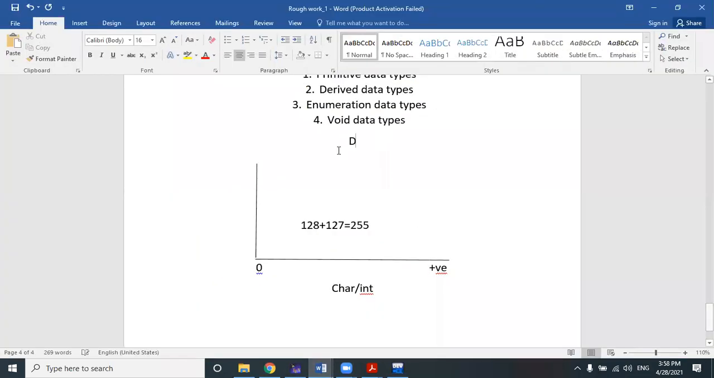What did I say? C data types are machine dependent, whereas Java data types are machine independent. It's a very, very important statement that you should remember. What do you mean by independent, and what do you mean by dependent?